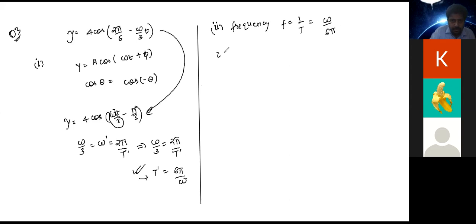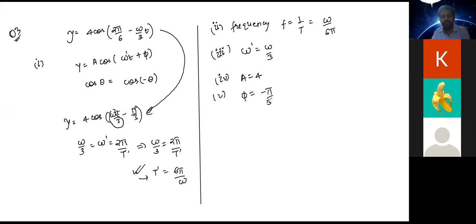Great. Now, let us take the next part. What is angular frequency? So we have omega dash, basically, angular frequency, that we have already found out, omega by 3, from the given question. And then amplitude. What is the amplitude? 4. Very good. Fifth one. Tell me what is the phase constant? Minus pi by 3. Very good. Does the question end here or is there more to it? No, sir. It ends here.